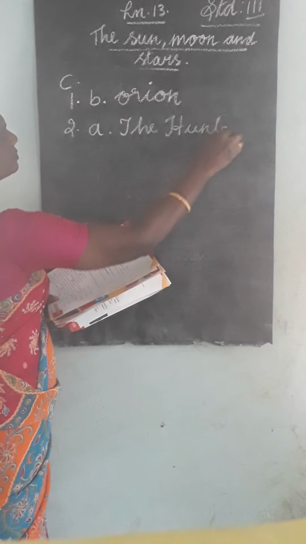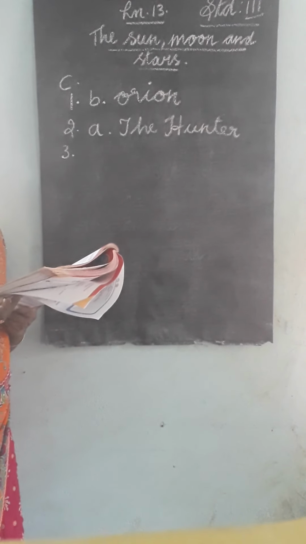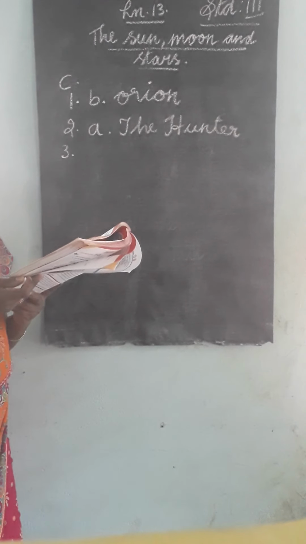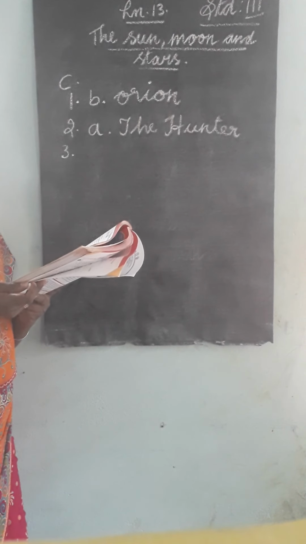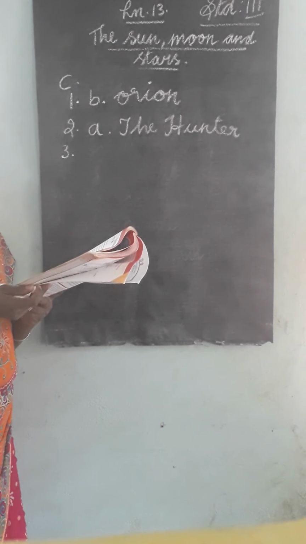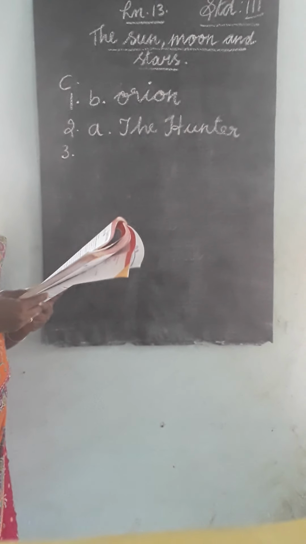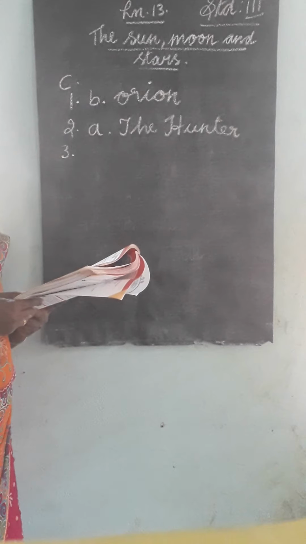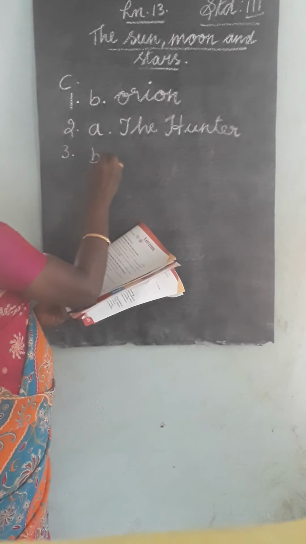Then third one, who among the following is not an Indian astronomer? A. Aryabhatta, B. Kepler, C. Bhaskara, D. Mihira. Okay. So who among the following is not an Indian astronomer? Kepler. Okay. B. Kepler.